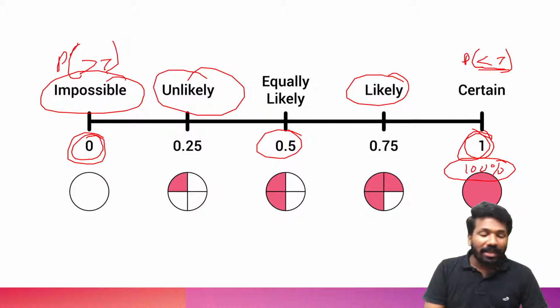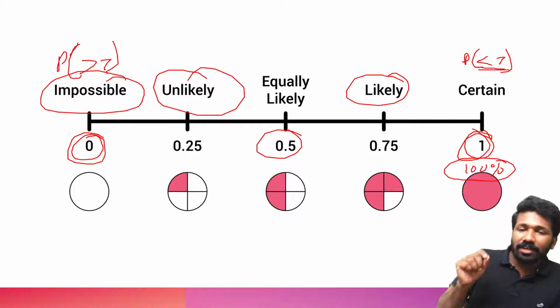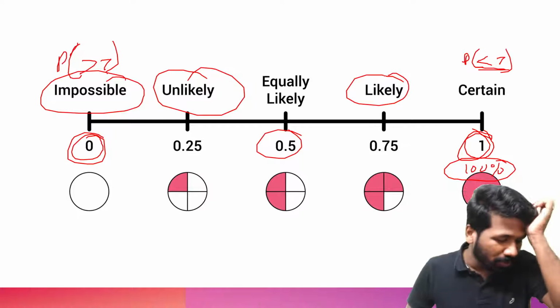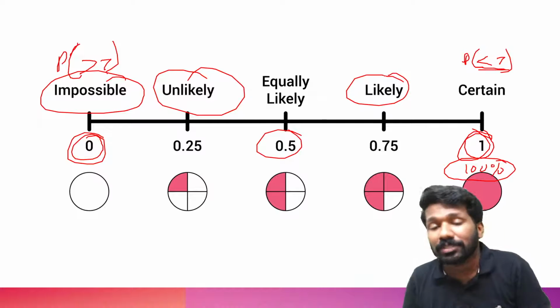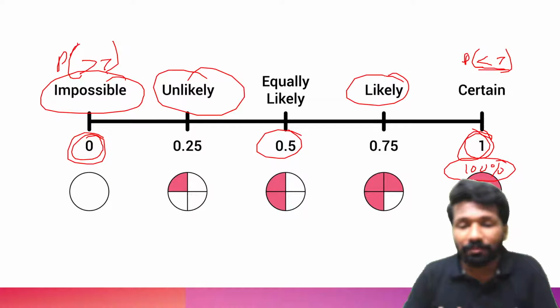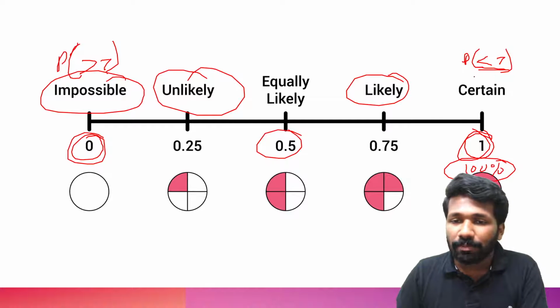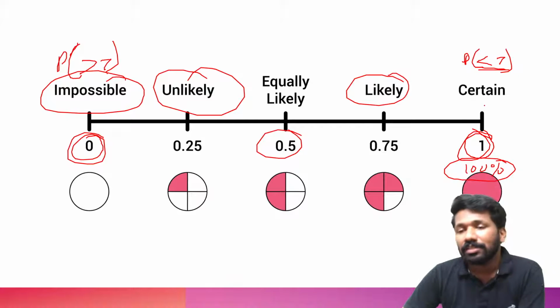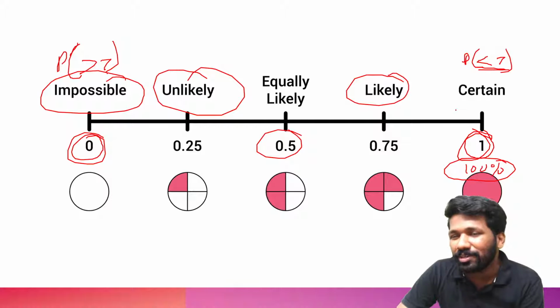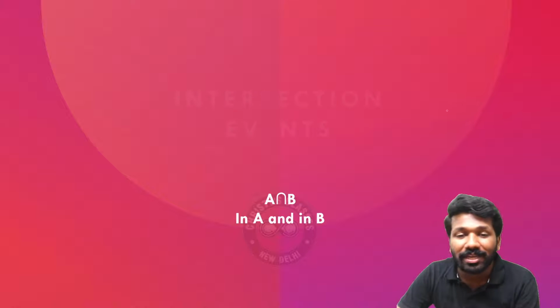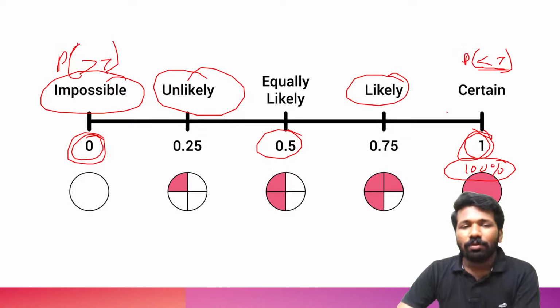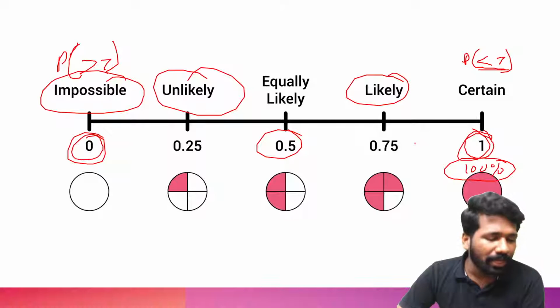This idea was actually tested in a previous GATE exam question also. If time allows, I will come to that question. Otherwise, we have already discussed it in our previous lectures. Go through that. You will be able to see those questions where this idea is checked, whether you understood probability correctly or not. Okay, so this probability line is also clear.